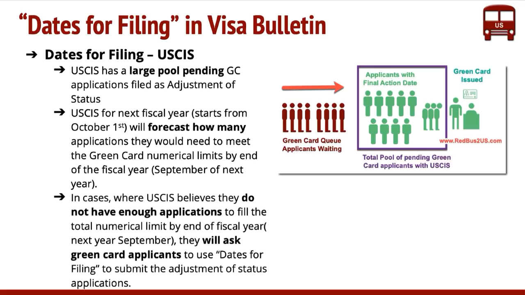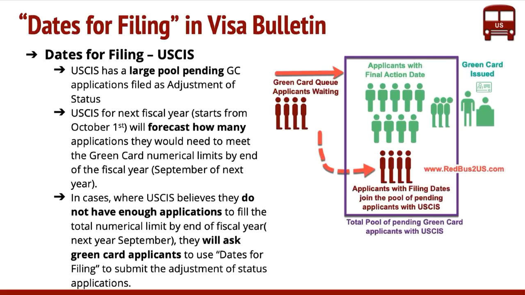So in cases where they believe that the pool of applicants they already have on the waitlist is not sufficient for the next 12 months, or for the monthly allotments, they will ask green card applicants to use something called dates for filing to submit adjustment of status applications. So when they do that, the people already in the line, you see these people in red color, right?